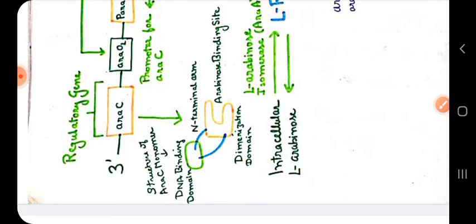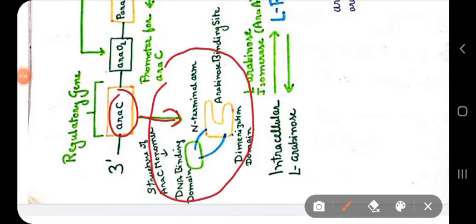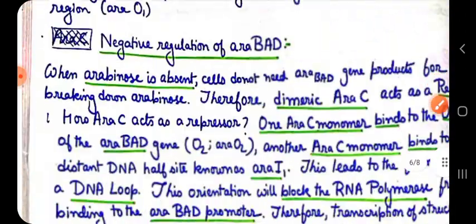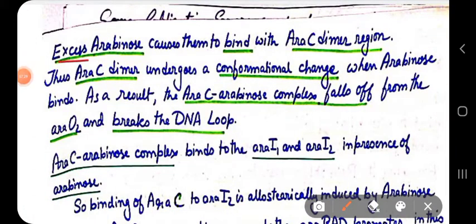Although I am showing the picture inverted, if you see the figure carefully, the monomeric unit of ARA-C has an arabinose binding domain. Look, there is an arabinose binding domain, and there is also a dimerization domain which forms a dimer. And this dimer is actually causing this regulation. Within this arabinose binding domain, the arabinose will bind. So excess arabinose causes it to bind with the ARA-C dimer region.